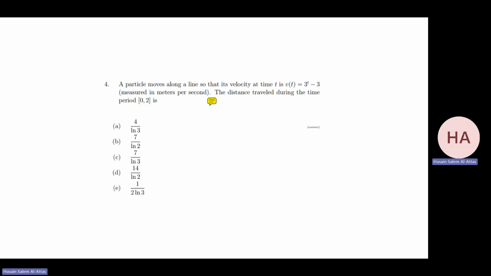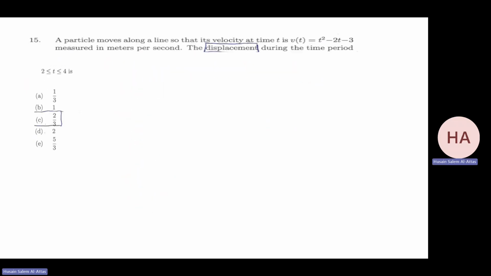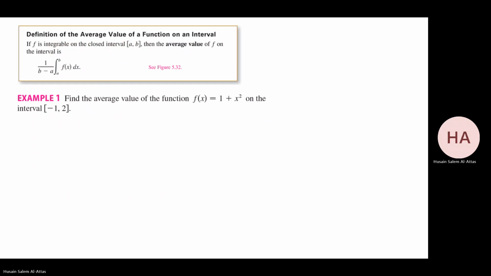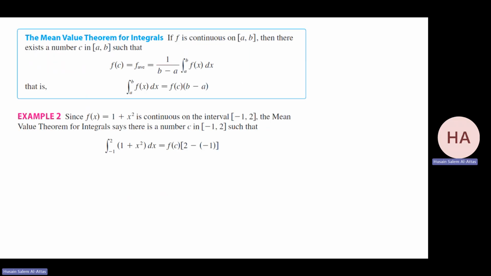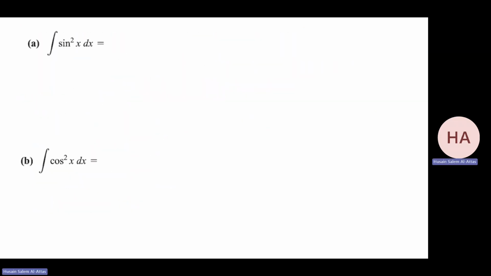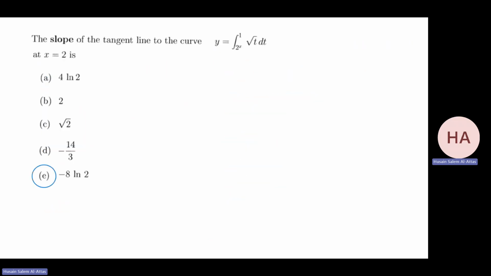And then the last thing is about the average value, which is just roughly 1 over b. The average value of an integrable function over a closed interval [a, b] will be 1 over (b minus a) times the integral of f of x from a to b. And also the mean value theorem, which means that f average is equal to f at a specific c. There exists a c in this interval so that f average is equal to f at that c. Okay, so let me start with the first one.